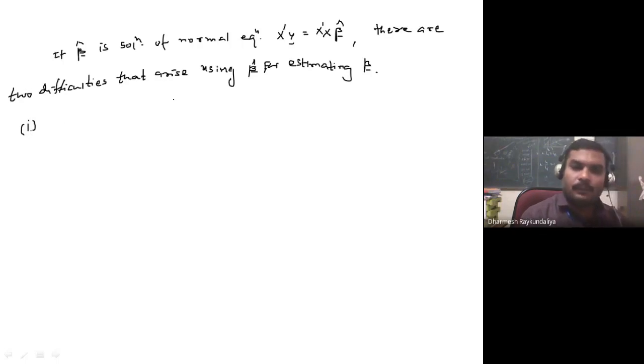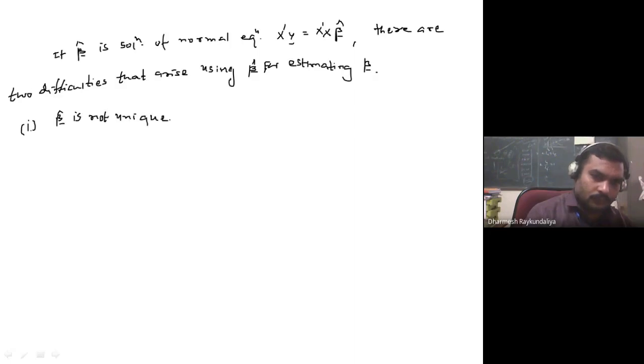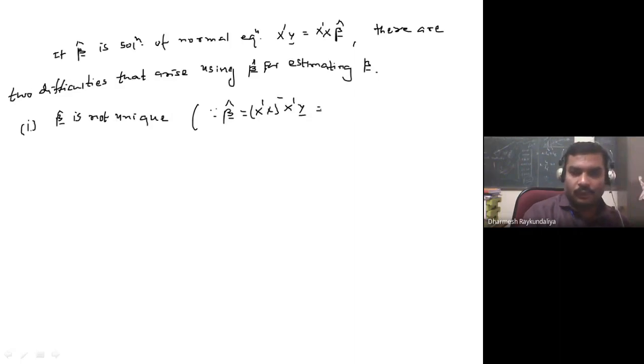when you have a non-full rank model, beta cap is not unique. Why do you say that beta cap is not unique? Because what is your beta cap? Beta cap becomes, in place of the inverse of X dash X, what will come? G inverse X dash Y, or you can write it as S bar Q. So because G inverse is not unique, beta cap is not unique.